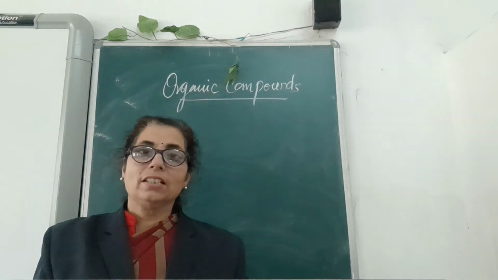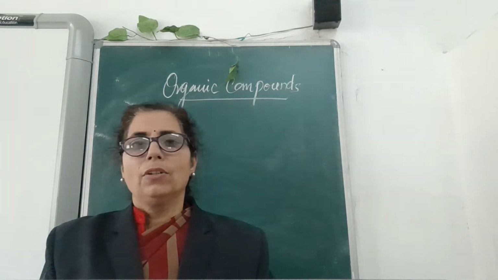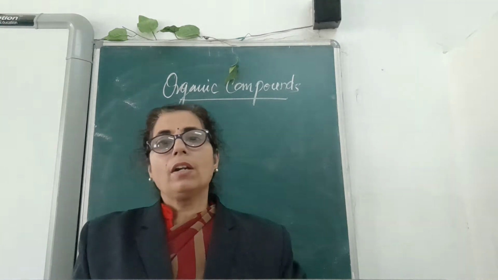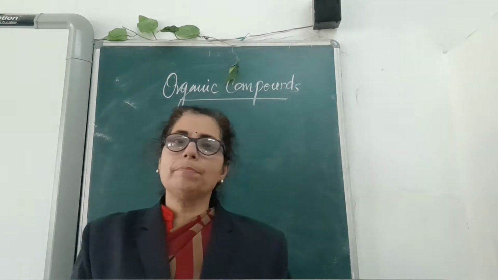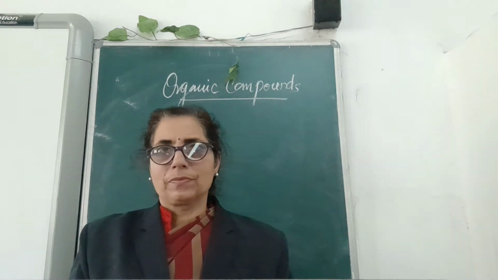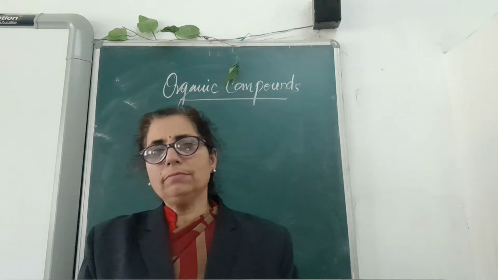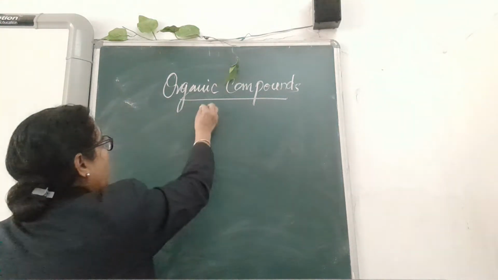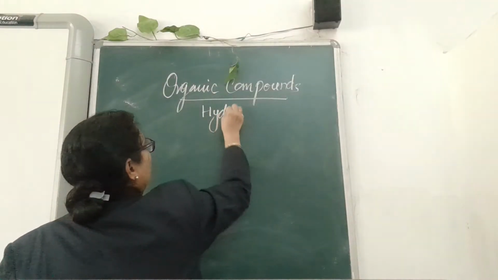Good morning children. Today in this class we are going to study organic compounds. Organic compounds means compounds made up of carbon. Another term generally used with organic compounds is hydrocarbon.